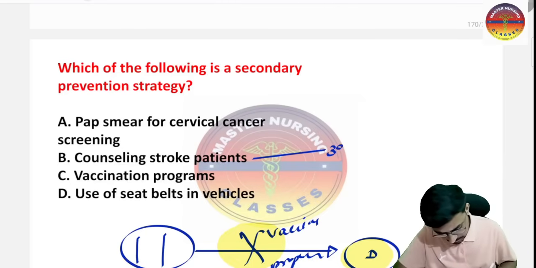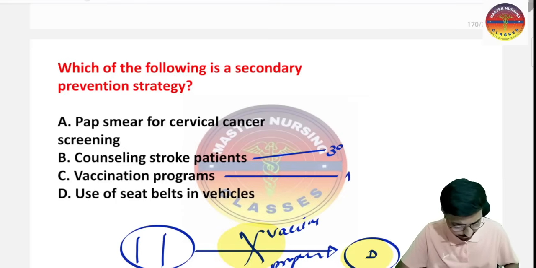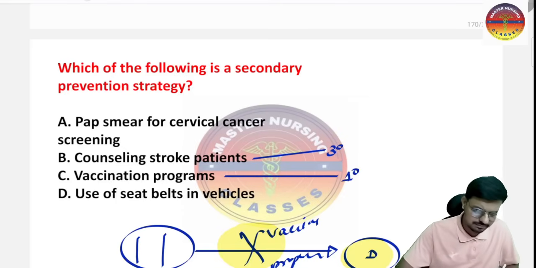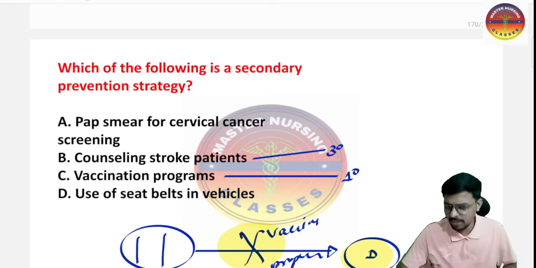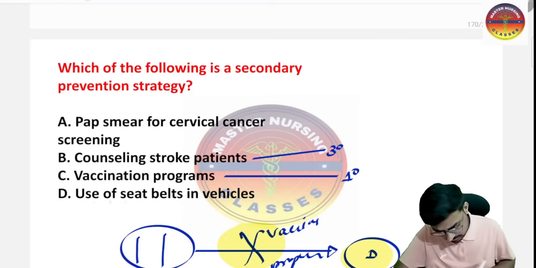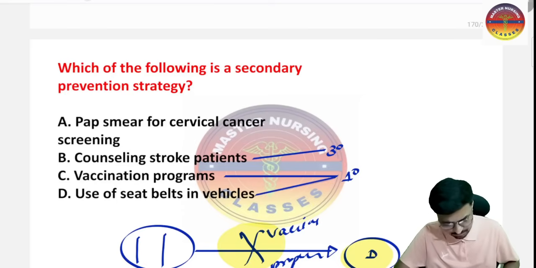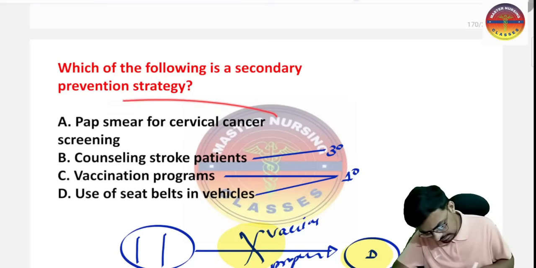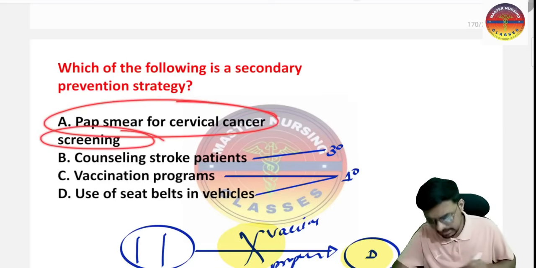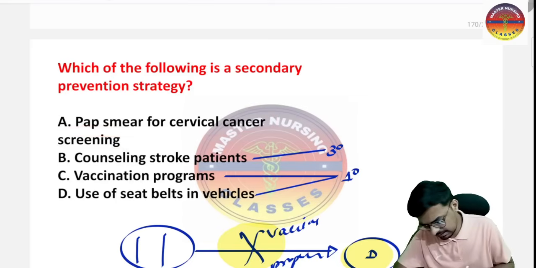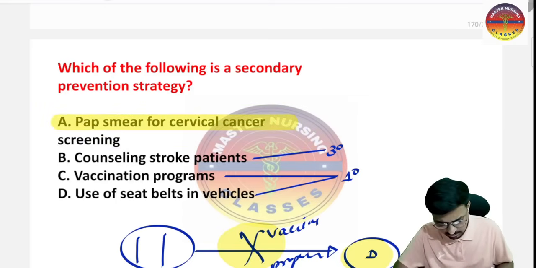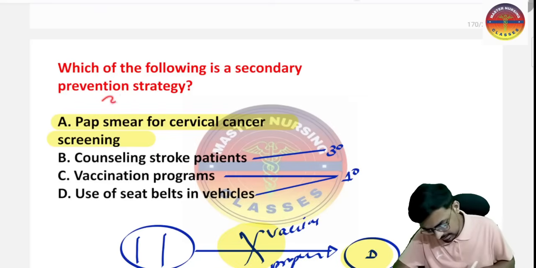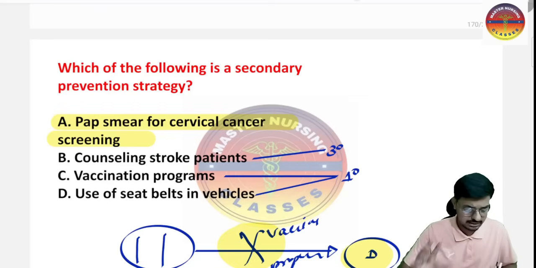And vaccination program, so this is specific protection, and here we are taking the interventions before the onset of the disease. That is the primary level of the prevention. And use of seat belts for vehicles, again specific protection, primary level of the prevention. So here the early screening, that is the early diagnosis and prompt treatment, is the secondary level of prevention. The pap smear test we are doing for the screening of cervical cancer, so this is the secondary level of the prevention, important for the exam.